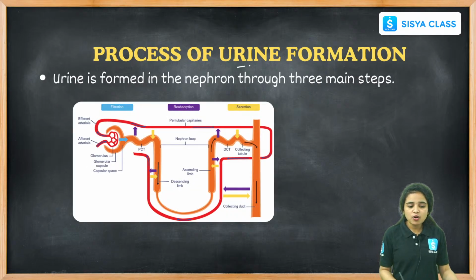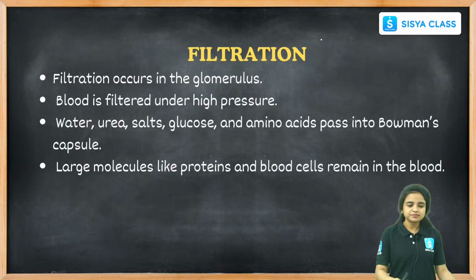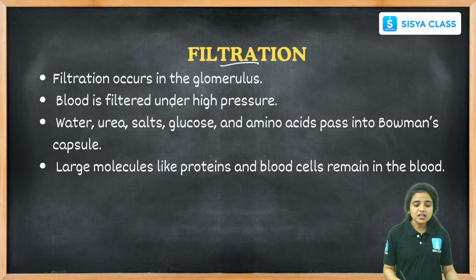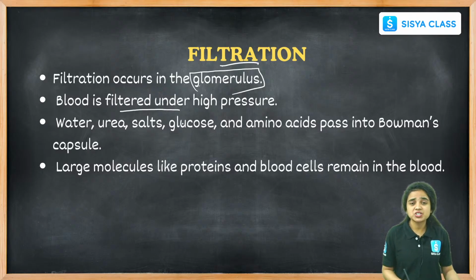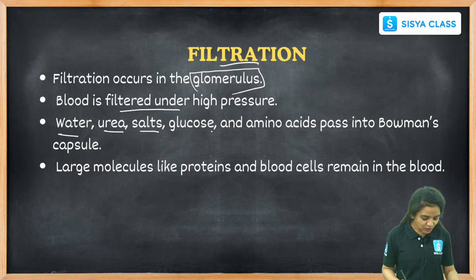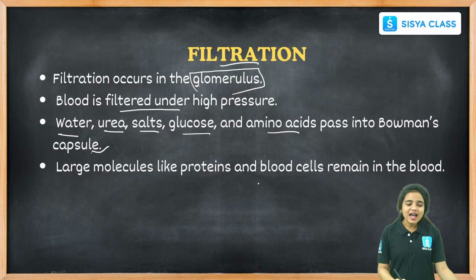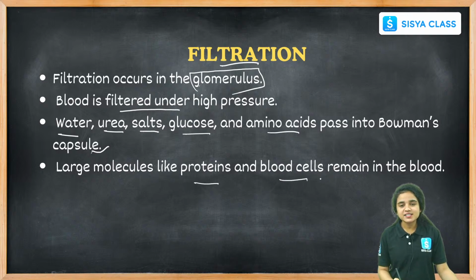Now the process of urine formation. Urine is formed in the nephron through 3 main steps. What are the 3 main steps? First one is filtration. Filtration occurs in the glomerulus. The blood is filtered under high pressure. How much pressure does it need? Not low pressure, it needs high pressure to filter the blood. Water, urea, salts, glucose and amino acids pass into the Bowman's capsule, and large molecules like proteins and blood cells remain in the blood.